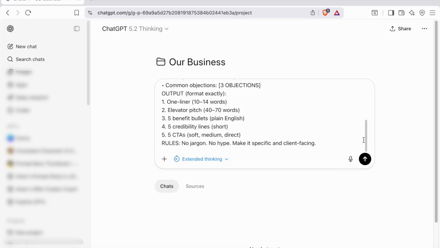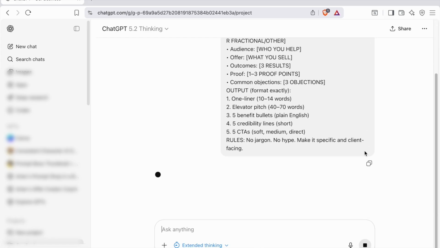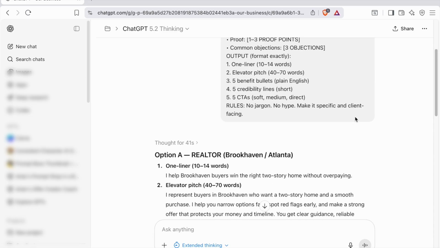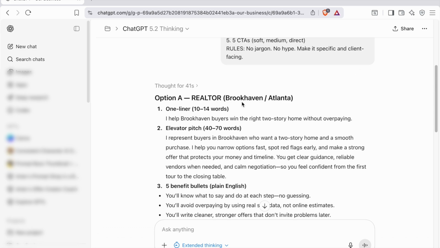I'm going to purposely just put this in just like this and see the results that we get. Since we did not specify the different fields and brackets, it basically gave us two examples on its own. It gave us one of a realtor in the Brookhaven neighborhood of Atlanta, or Brookhaven area, I should say now, because they became incorporated, if I'm not mistaken.